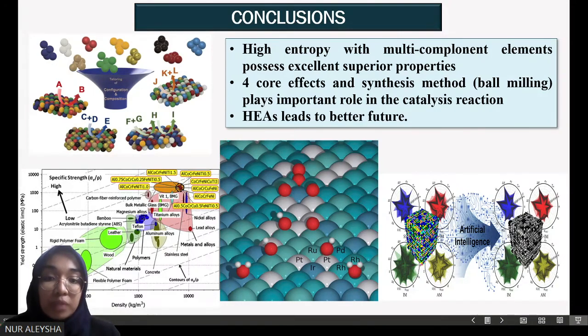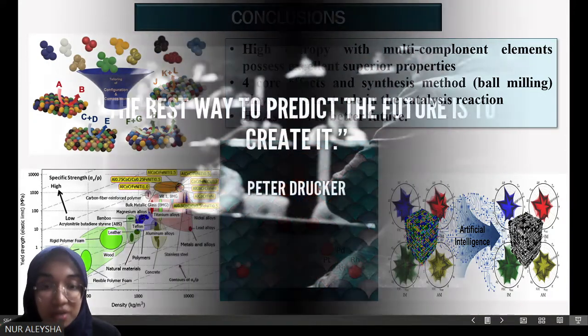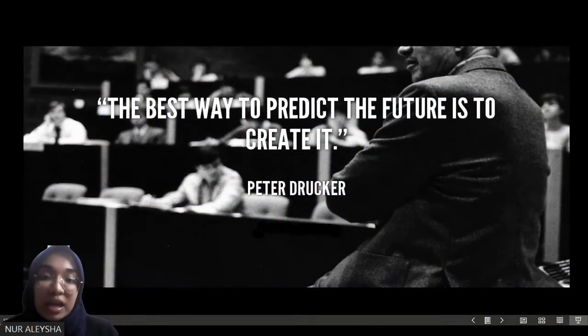what we just discussed together, I can conclude that the high entropy effect will give an excellent opportunity for us to expand the diversity of materials.